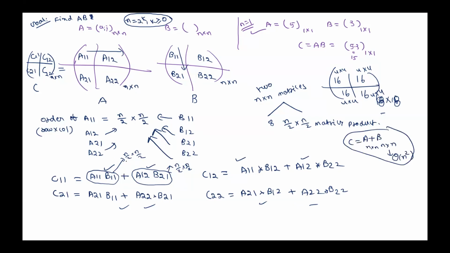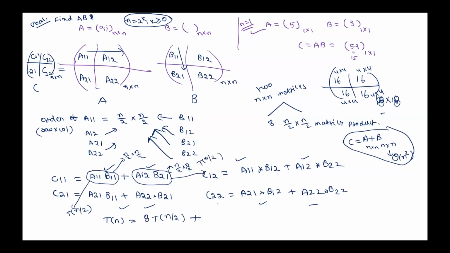Here, how many operations do we perform? So it takes n square by 4. Is that okay? Now, what is the total time it takes? T of n: how many subproblems are we solving here? 8 subproblems of n by 2, each of size n by 2. For this the time is T of n by 2, like that for each one T of n by 2. Is that okay? 8 times T of n by 2 plus the time to add these.